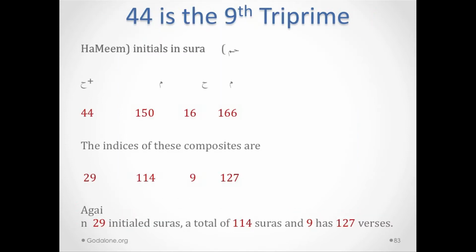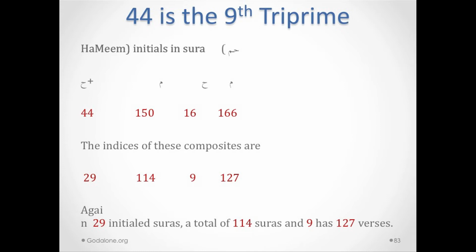Okay? Now look at this. I talked about the triprimes. The 44 is the 9th triprime. Now let's see how it's connected to chapter 9. Okay? If you write all of the ha-meems in chapter 44, you notice this 44 has 150 meems and 16 ha's. Okay? And then the sum is 166.